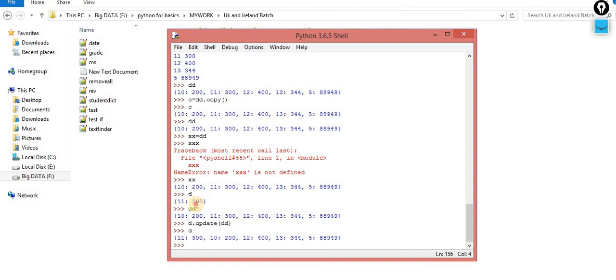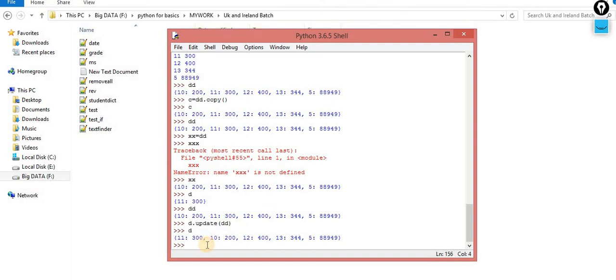Earlier it contained only this one, but when I perform this update operation, now it contains this data as well, because this d has been updated with dd with the help of this update. The same thing we perform inside the list.